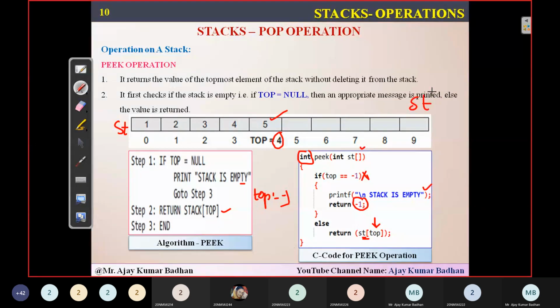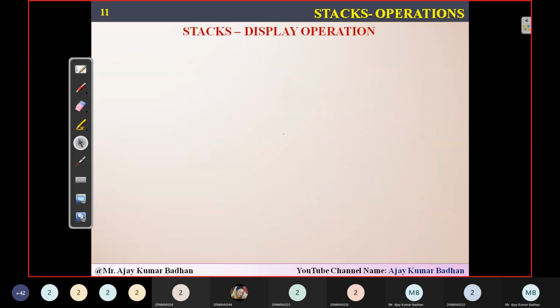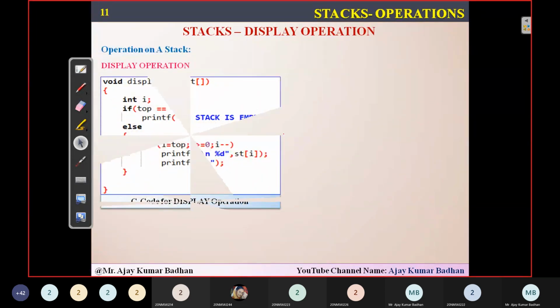So st of 4 you're returning. So in this st of 4, what is the value we have? 5. This is what you people are going to display on that particular thing. So these are the 3 operations we have that we can perform. With this, your total thing is completed. And if you want to display the elements that are present in this, okay, fine.